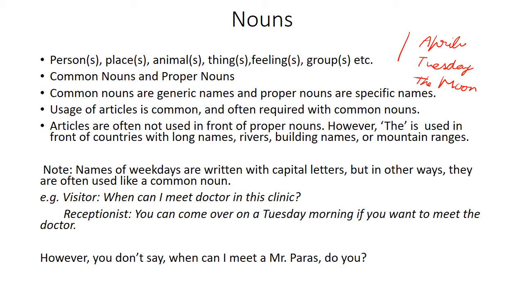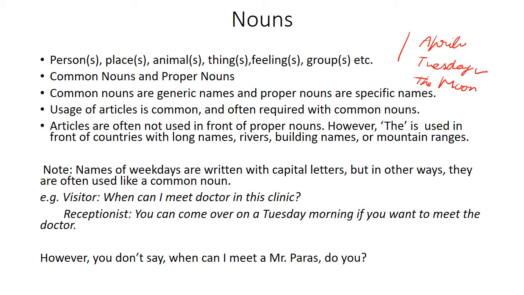However, when we come to weekdays, they are written with capital letters, but in other ways they are often used like common nouns. We can use a also in front of them. For example, a visitor goes to a clinic and asks, "When can I meet the doctor in this clinic?"